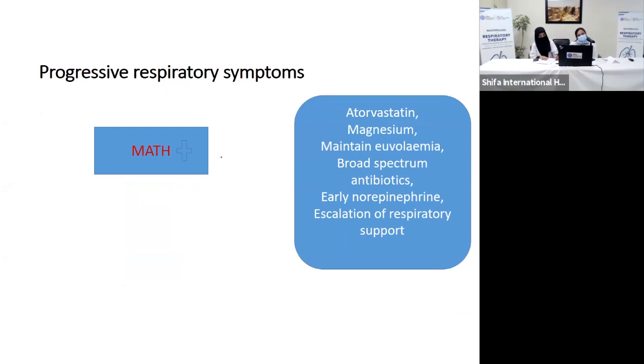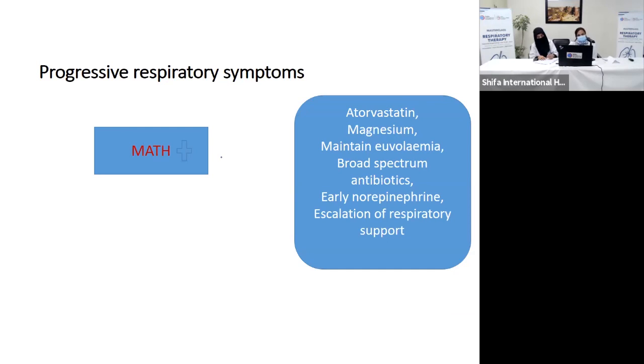Now comes progressive respiratory symptoms. This MATH+ protocol, which you can see in this slide, has been taken from the Eastern Virginia Medical School protocol. It comprises high dose intravenous corticosteroids, intravenous ascorbic acid, thiamine, and heparin. So this is MATH+, simple. In addition to this MATH+ protocol, we have to add atorvastatin, 40 to 80 milligram, and magnesium, because hypomagnesemia can be lethal in cases of COVID-19.